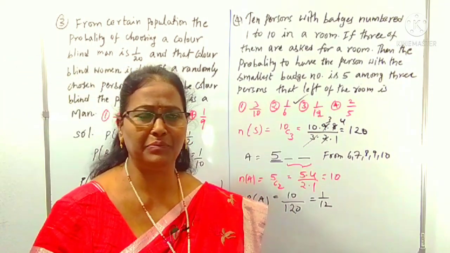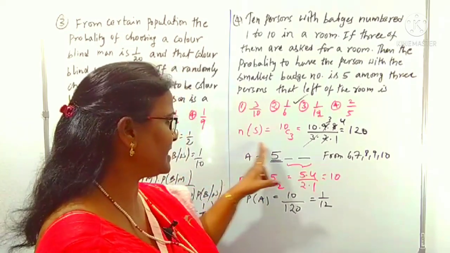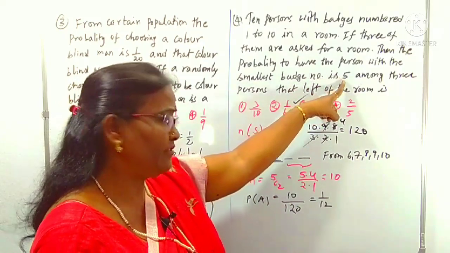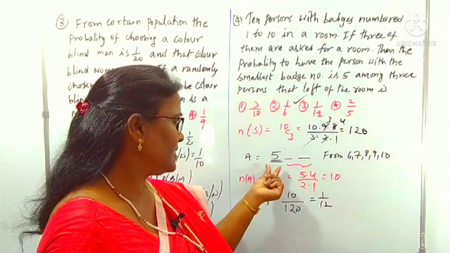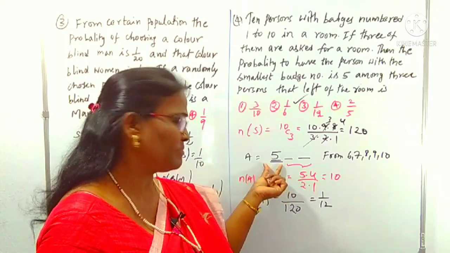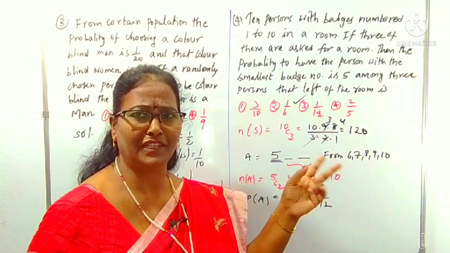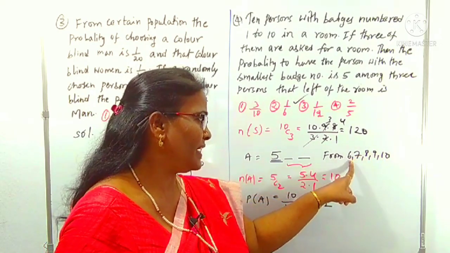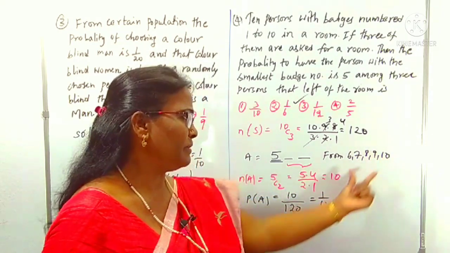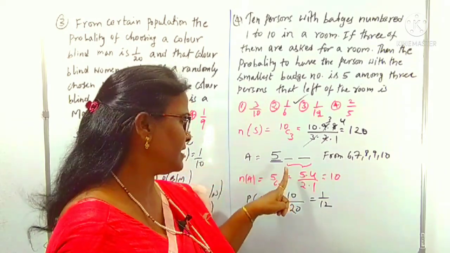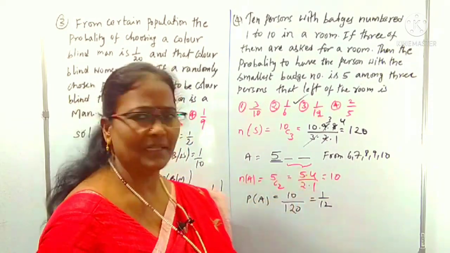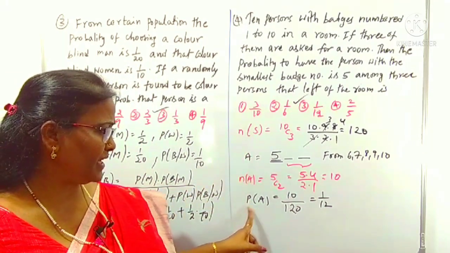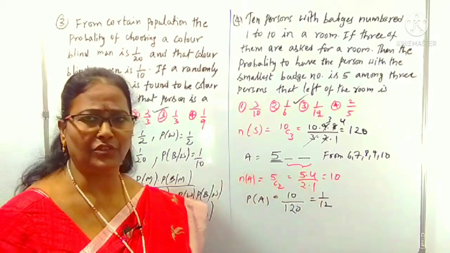From the 10 members you have to choose 3 members, that is n of S. We have to choose 3 members, with the probability that badge number 5 is the least. So person X has badge number 5, and the remaining 2 persons have values higher than 5. Higher than 5 there are 5 numbers: 6, 7, 8, 9, 10. From this you have to choose any 2 persons. That is in 5C2 ways. This is n of A, this is n of S. P of A is n of A by n of S, which is 1 by 12. Is it clear?